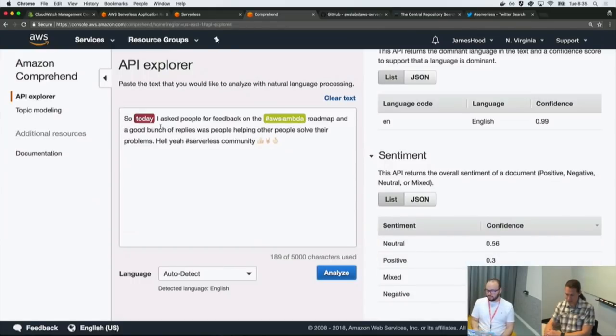Yep. So today I asked people for feedback on the AWS Lambda roadmap, and a good bunch of replies was people helping other people solve their problems. Hell yeah. All right, serverless community. So it looks like that's definitely very positive, and Comprehend was able to detect that there were positive sentiments in that text. So cool, this is a neat API. I'm excited to use it for the first time here. So let's see how it goes.